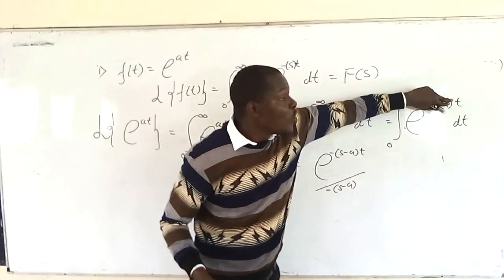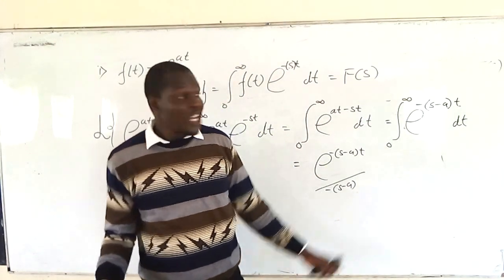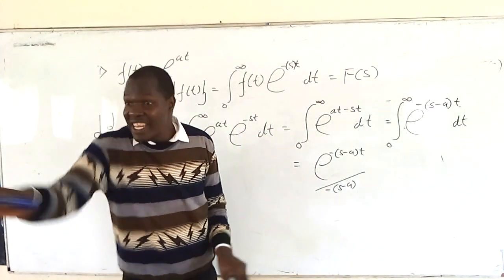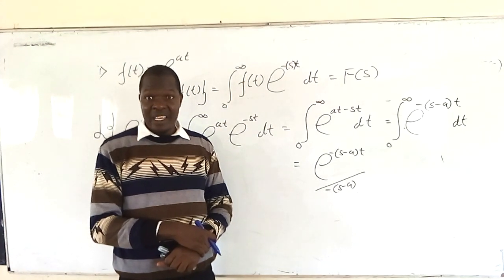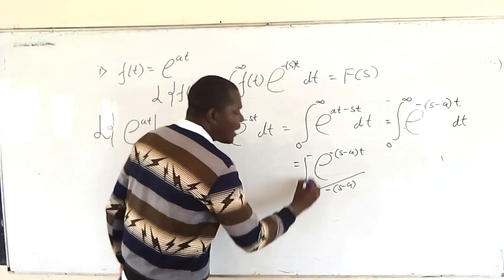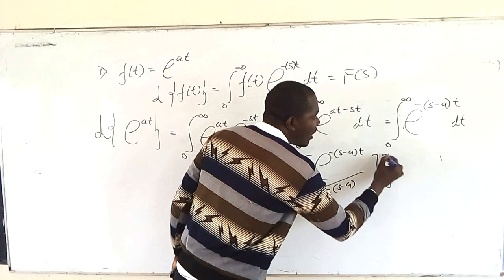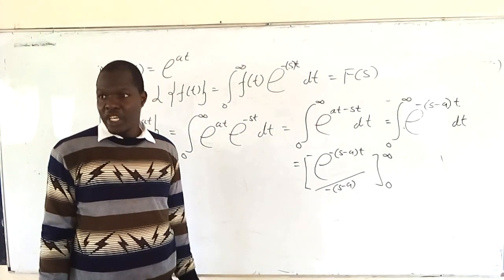Because negative times s minus a, the whole of it, is a constant and t is the variable. Are we together? Yes. Good. Then you put there the limits of integration from 0 to infinity.